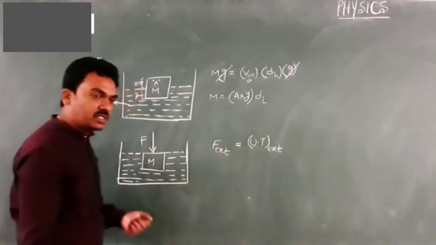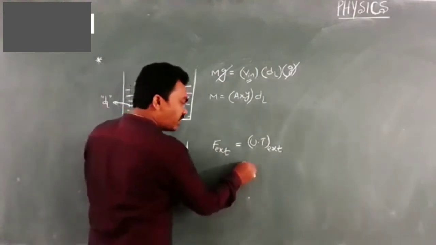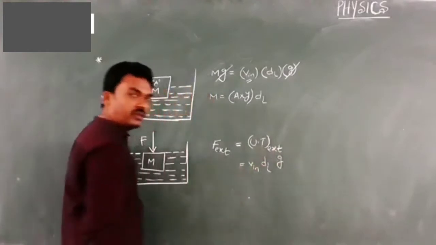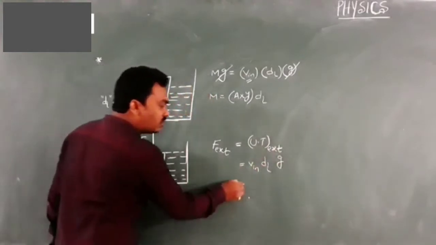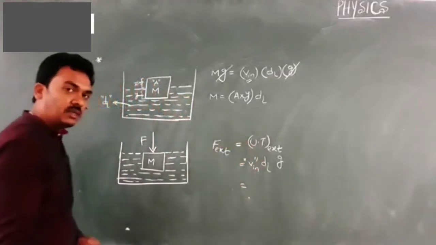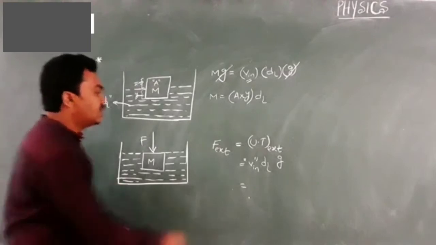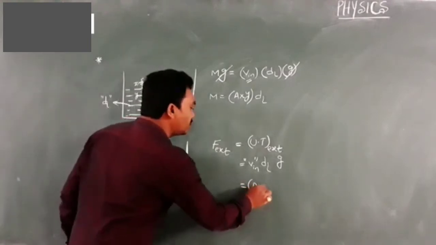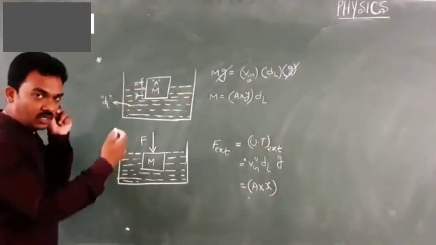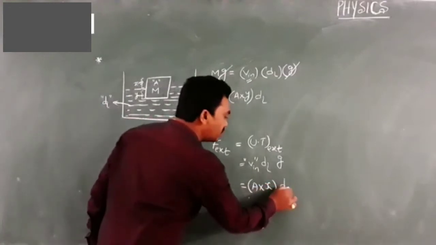How much additional upthrust will be acting on this body? Usually the upthrust formula is Vn into dl into g. Here, how much additional volume is getting into the liquid? Additional volume, because we are calculating the excess upthrust acting on the body. So the additional volume is cross-sectional area into length outside, A into X. That is getting into the liquid additionally, A into X, into dl, into g.